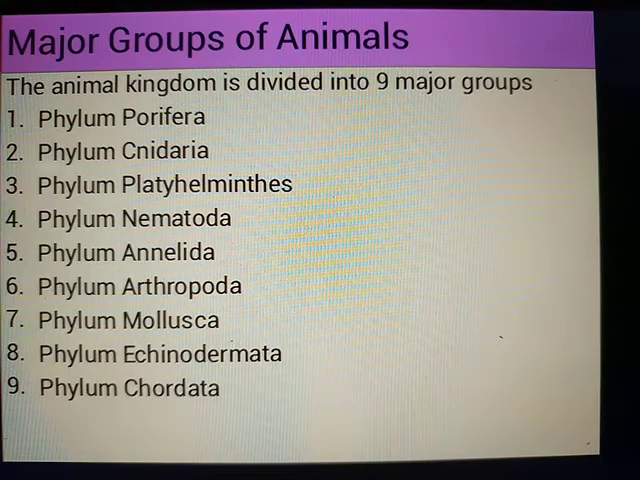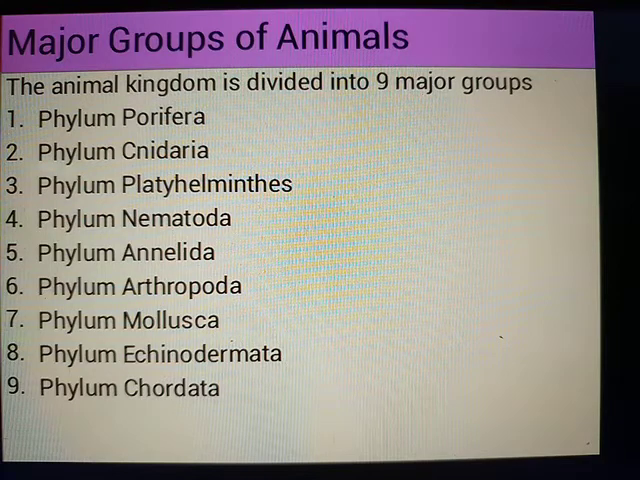In the last period, we have studied naming an organism and how scientific names have been given to different organisms depending on the binomial nomenclature. Now, here we have with the animal kingdom the major groups of animals with the phylum. The animal kingdom is divided into 9 major groups with 9 different phyla.